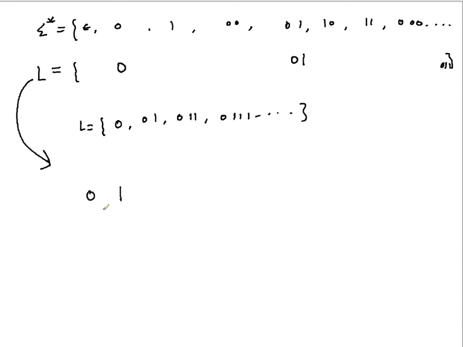The ith place of this binary string that we are creating, again a binary string B, is defined as per the following rule. The ith place is decided based on whether the ith element, as per the indexing of sigma star, is present in L or not. If it is present, you get 1 at the ith place. If it is not present, you get 0. So 1 is not present, you get a 0. 0 is not present, you get a 0. 01 is present, so you get a 1. Then 10 is not present, 11 is not present, then you have 000.